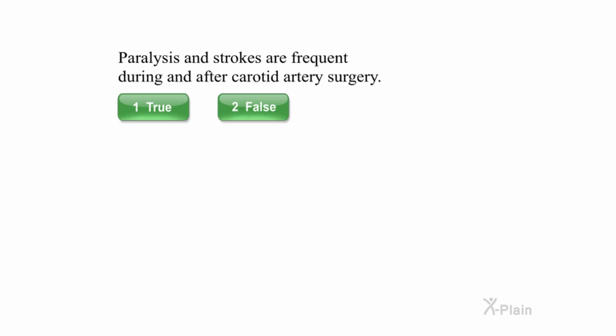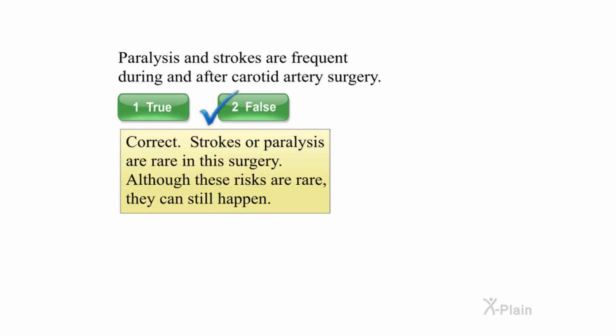Paralysis and strokes are frequent during and after carotid artery surgery. Select true or false. Correct. Strokes or paralysis are rare in this surgery. Although these risks are rare, they can still happen.